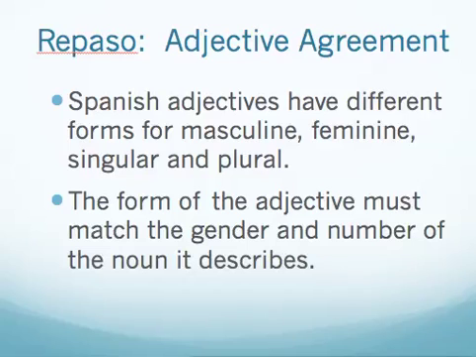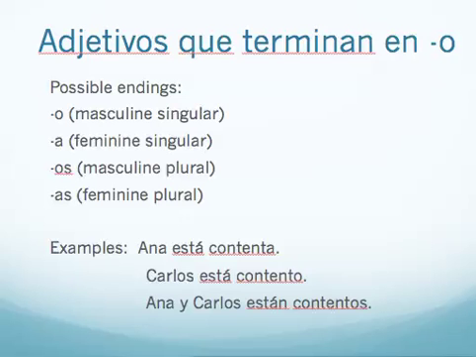In Spanish, we know that adjectives have different forms for masculine, feminine, singular, and plural. And so we need to make sure that the adjective agrees in gender and number with the noun that it describes. So for example, if an adjective ends in O, these are the possible endings. O, a, os, as. You can see in the examples here, Ana está contenta. Carlos está contento. Ana y Carlos están contentos.